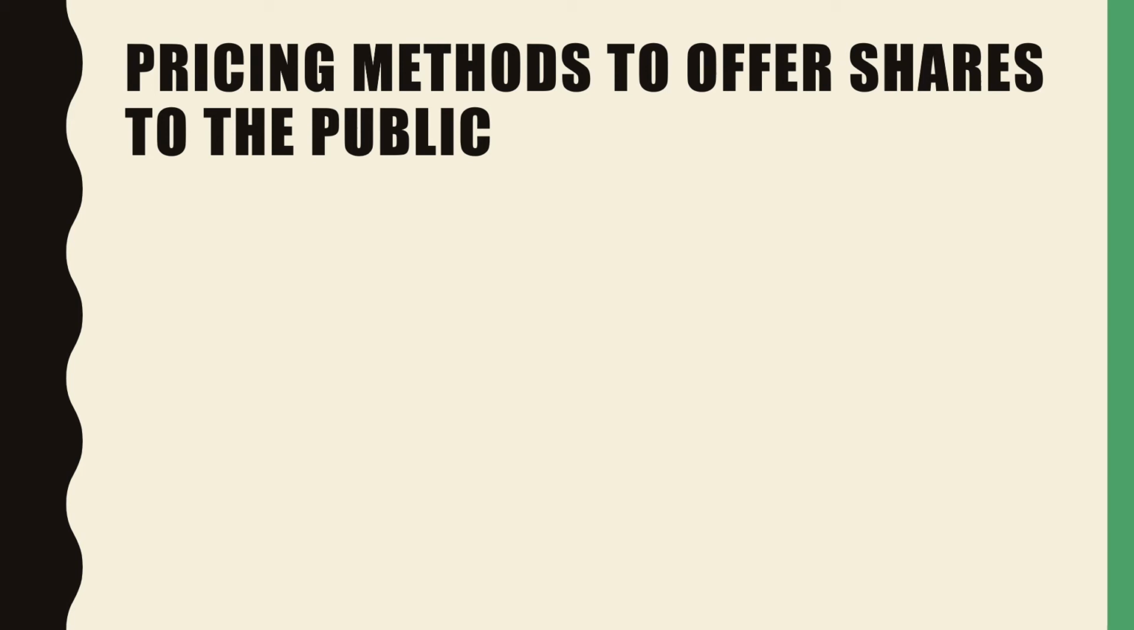Next we have the second method, that is the book building method. Formerly we have studied the fixed price method, wherein the price is already mentioned in the prospectus. Now here this price is going to be decided by the general public. Formerly, it was the company which decided the price. Now it is going to be the people who are going to decide what should be the price over here.